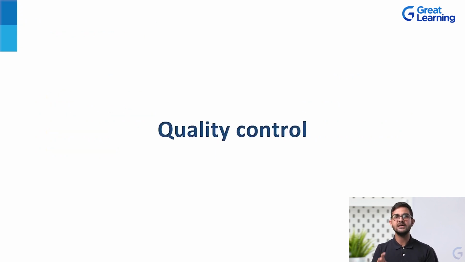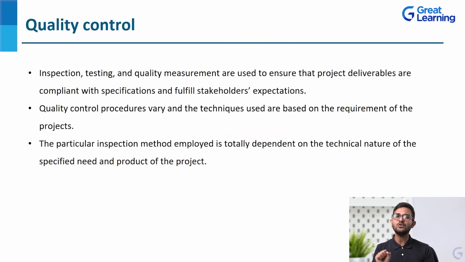Now moving forward, let's try to understand more about quality control, which is the last phase of this entire process of project quality management. When we talk about quality control, point number one is that inspection, testing, and quality measurement are used to ensure that project deliverables are compliant with specifications and fulfill stakeholders' expectations. We establish the standards in the project quality plan, and then in quality assurance we make sure whether we are meeting and following those plans or not.